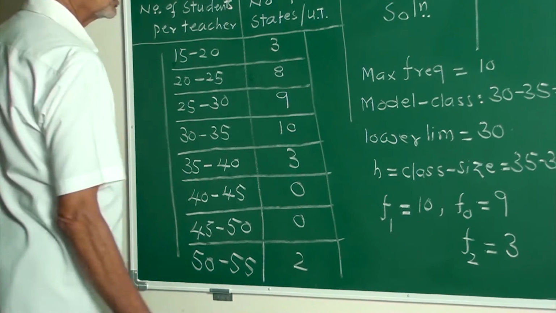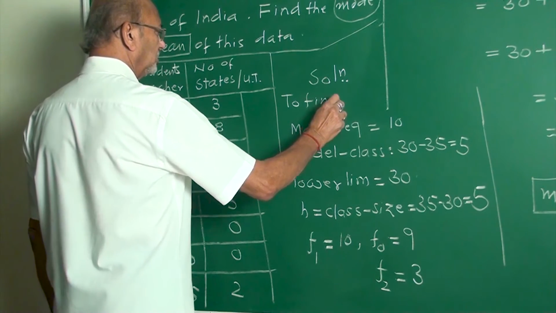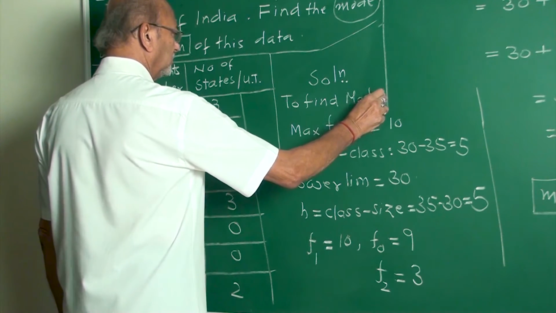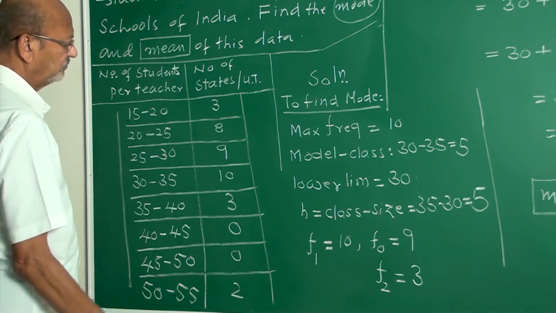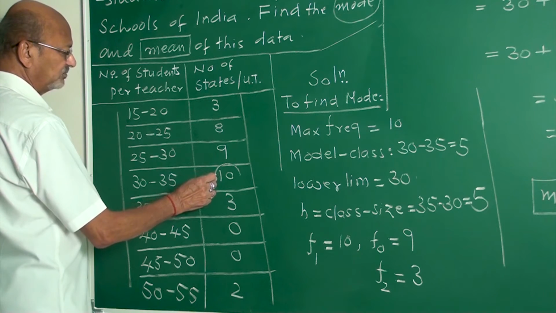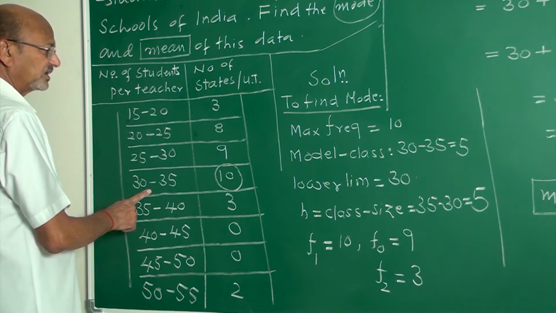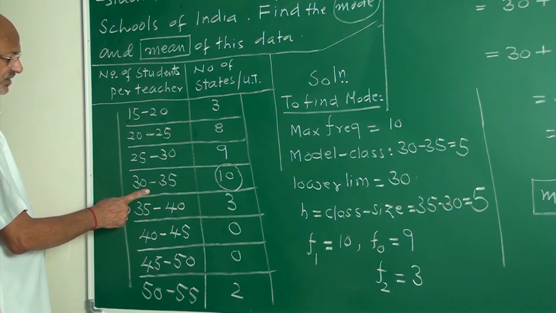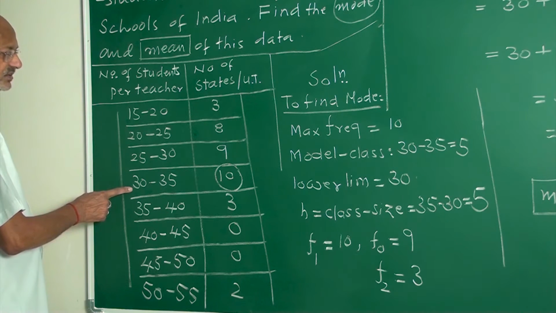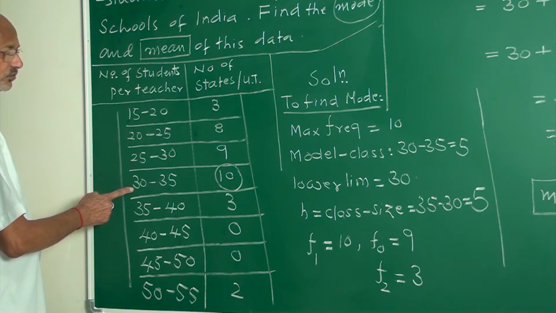To find the mode first. Solution to find the mode. Mode means maximum frequency. Maximum frequency is 10, corresponding class 30 to 35. The corresponding class of this 10 is known as the modal class, in which the lower limit is 30. H, class size: 35 minus 30 equals 5.